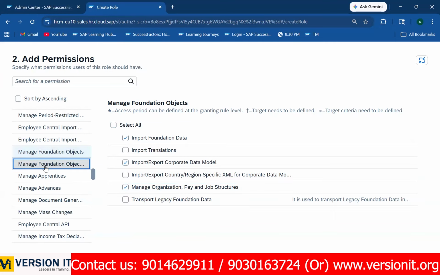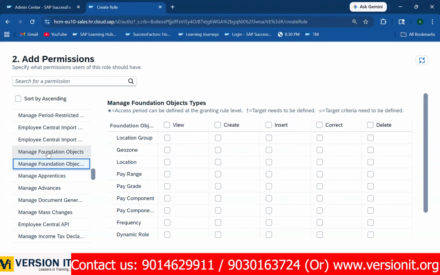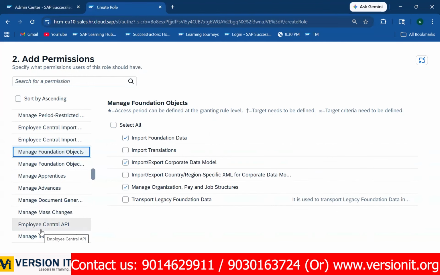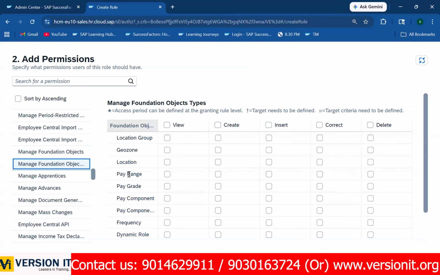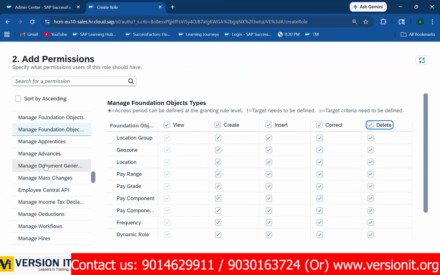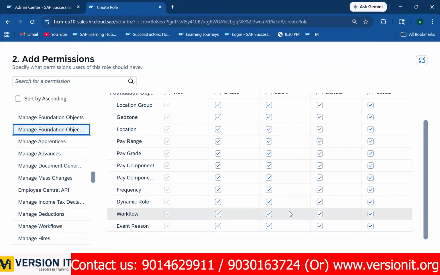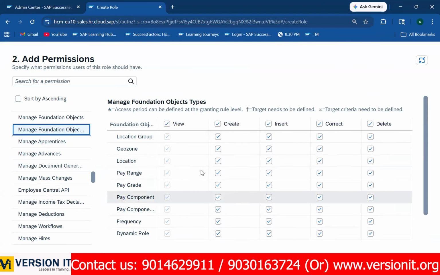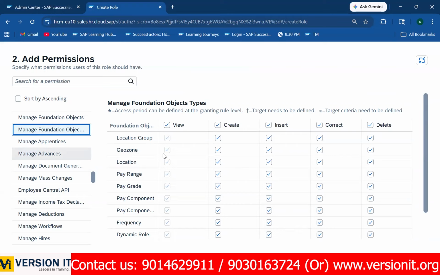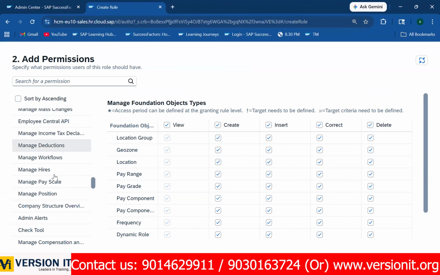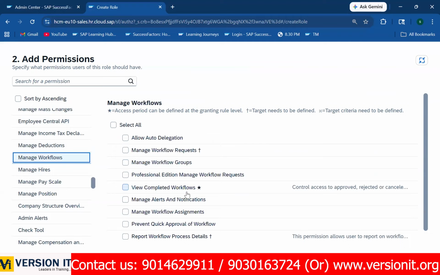Okay, so if any client wants to perform those, I need to give permission. See, all these are for your foundation objects. If you want to create the data, you require these permissions. If you are the admin, look, manage document generation. Whatever we have done in all these classes, that access is given here, sir. Because of these permissions we have. And manage workflows.